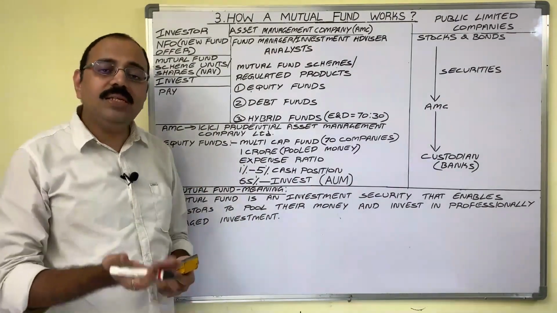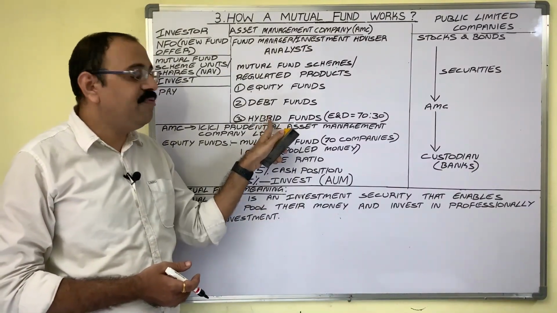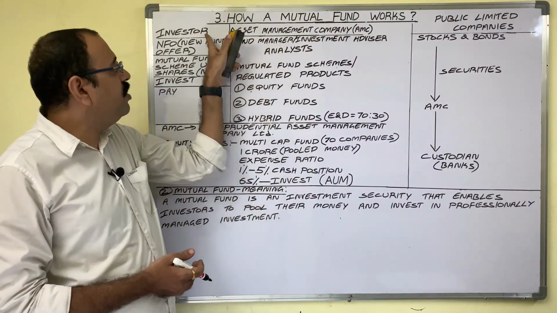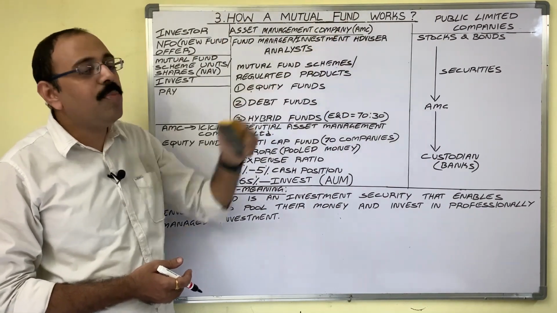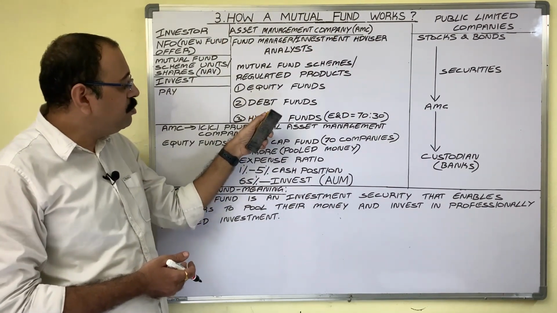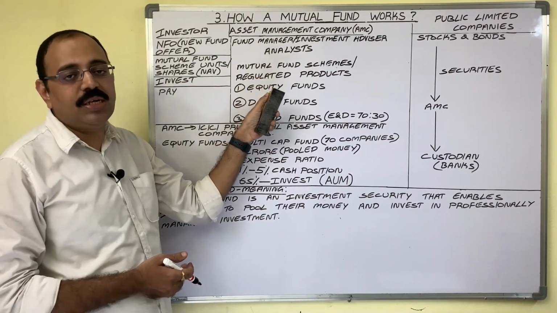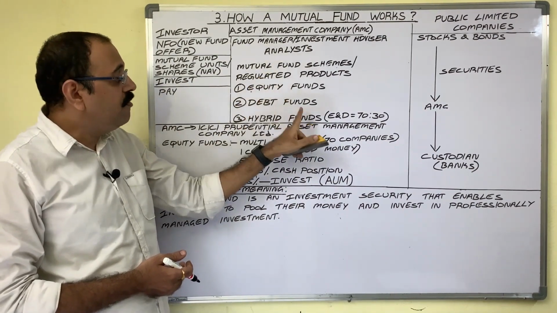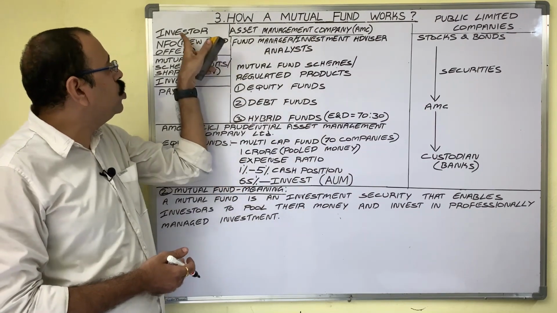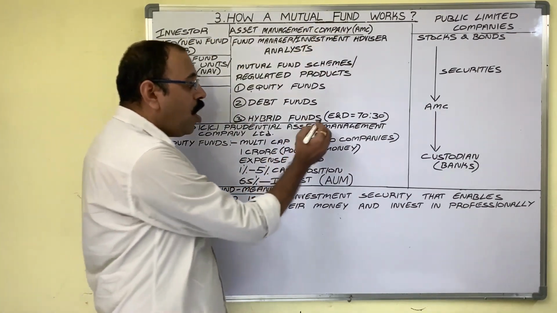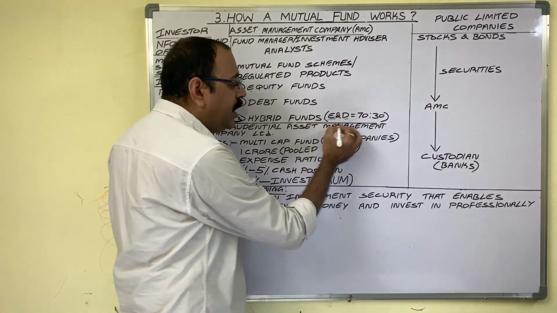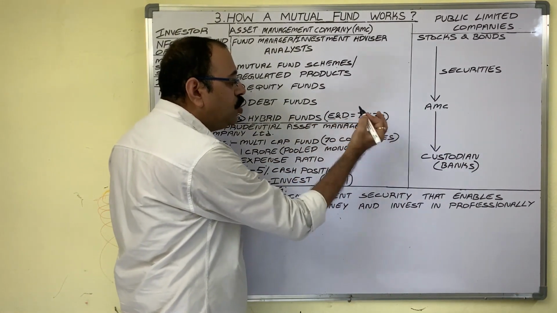In case of third type, hybrid fund, the amount of investor will be invested in both stocks and bonds. Thus, this is a mixture of first two methods. For example, while selling these funds to investor, AMC mentioned that the ratio of equity and debt is 70:30.